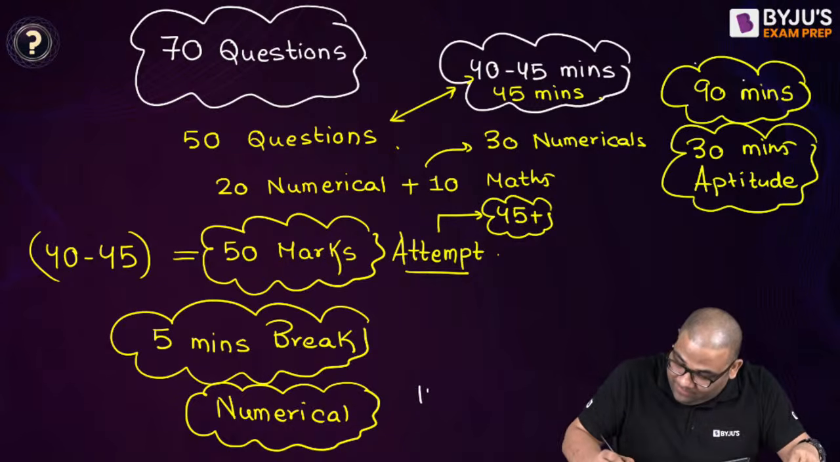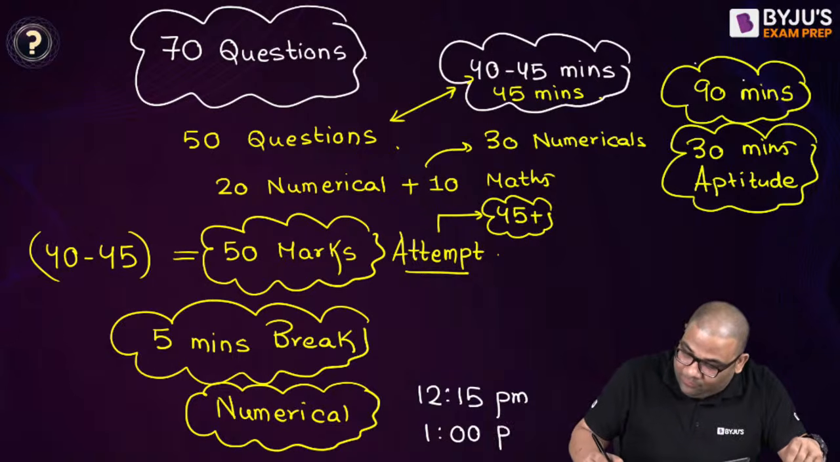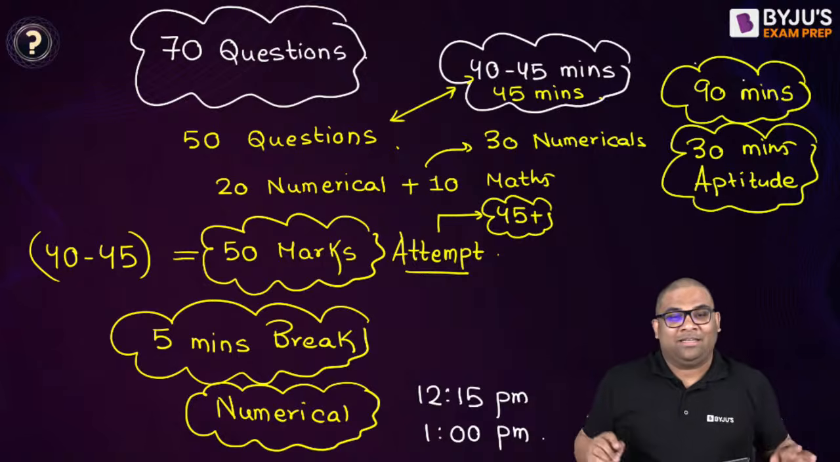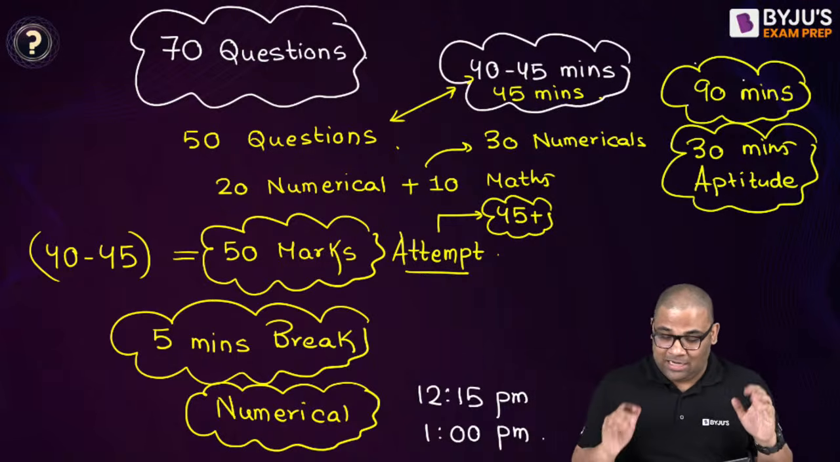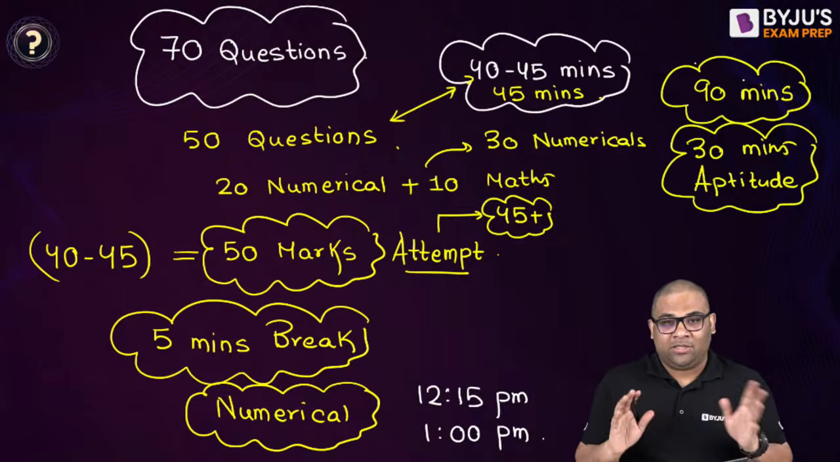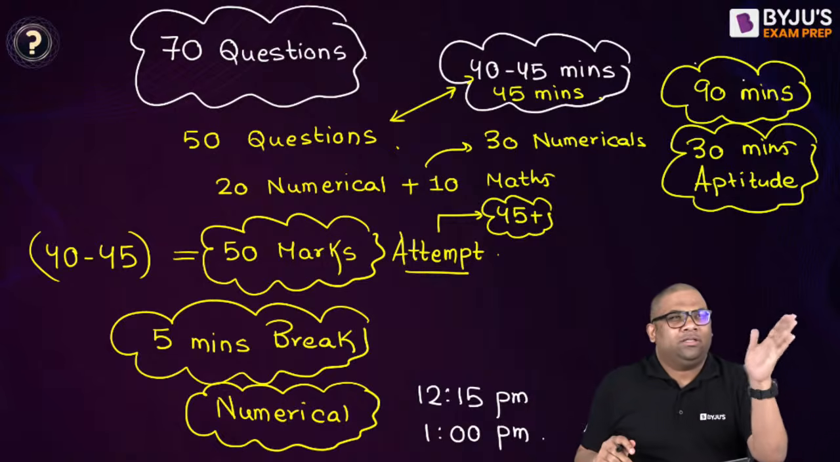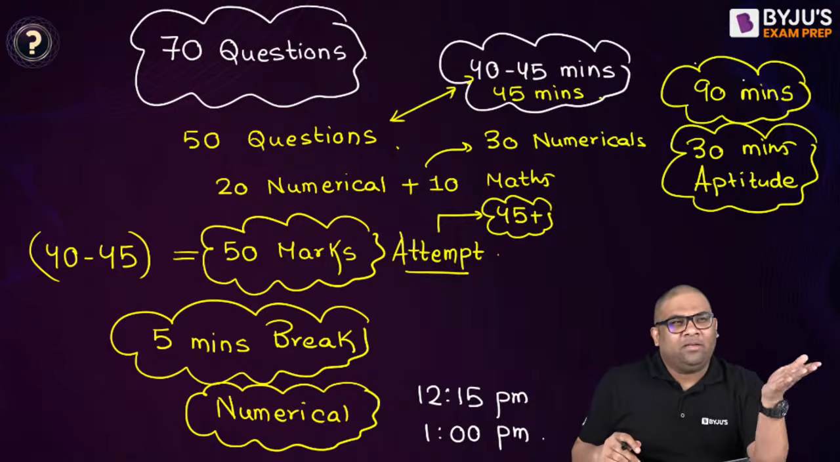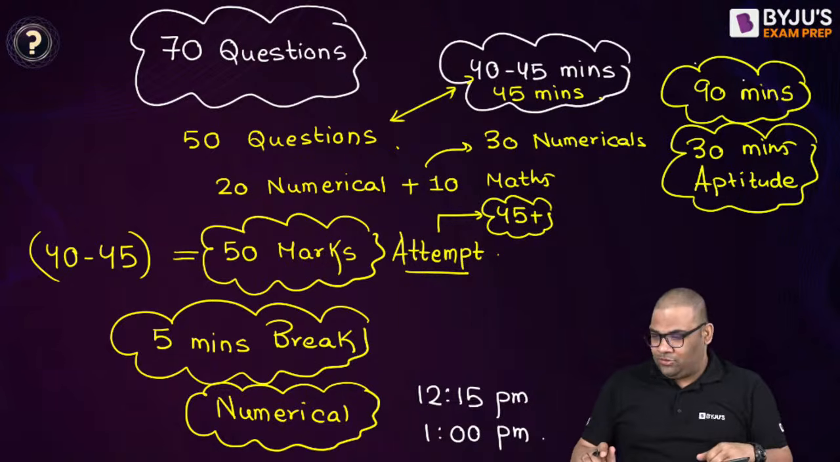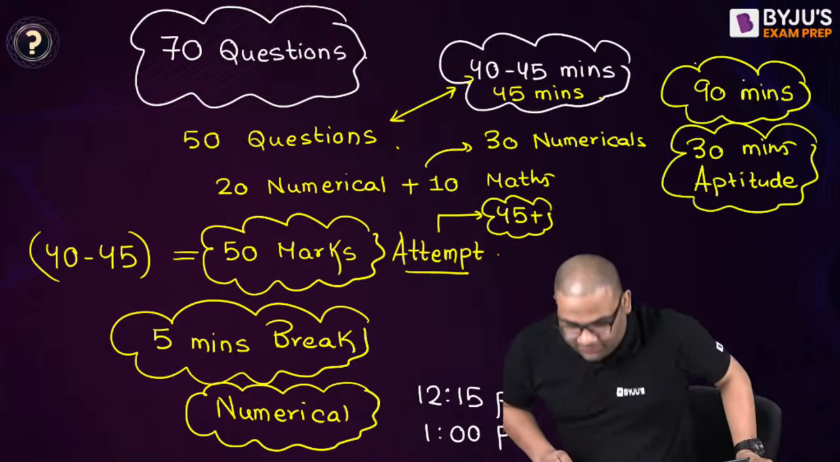Let us meet at 12:15 and then we will continue till 1 p.m. and solve the other 45 minutes. So the 45 minutes strategy we developed. Now the next 45 minutes, how to deal with it in the examination, we'll see. 50 questions in 45 minutes, we can easily solve. Okay, so we'll meet after 5 minutes.